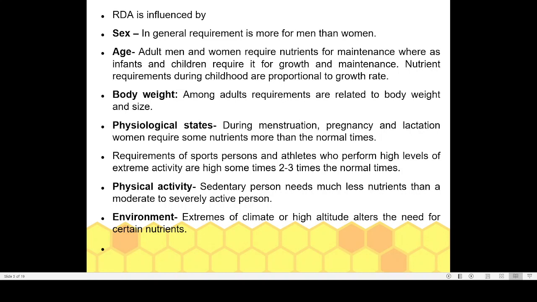If that much food is consumed by someone who is sitting in a chair most of the time, that person becomes obese. So the amount of fat in their body will increase. So physical activity is another controlling factor. If you are doing a lot of manual work, physical work or sports activity, then you have to eat more. Your calorie requirement will be higher. Then environment. Environment is another factor, like extremes of climate or high altitude, which alter the need for certain nutrients.